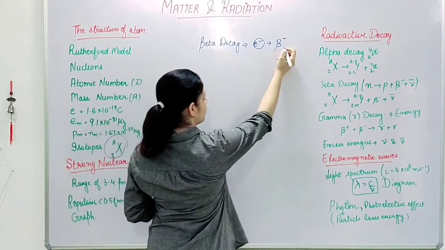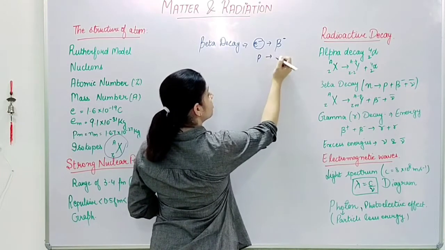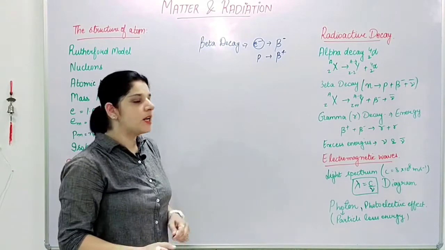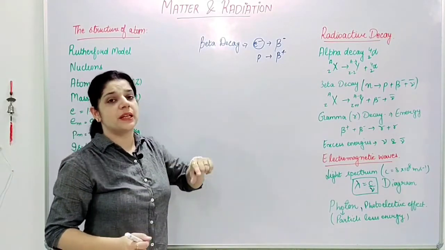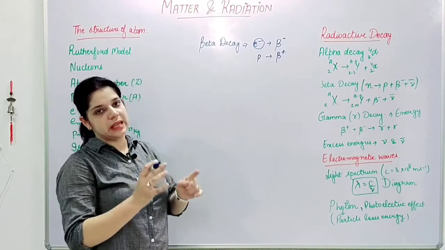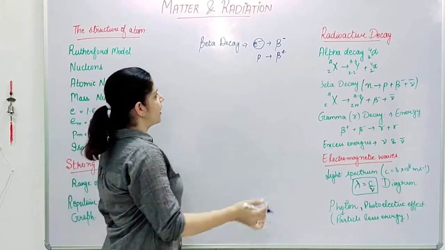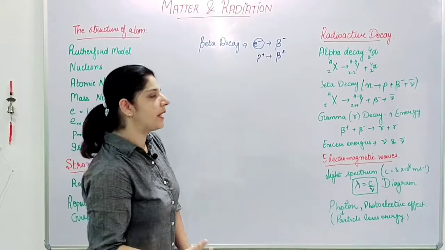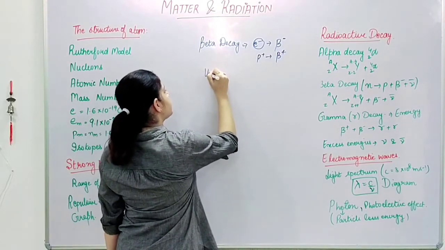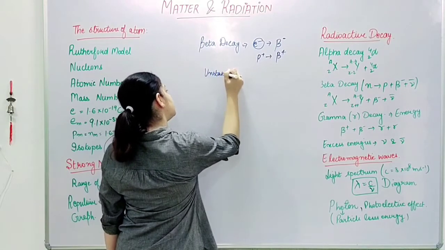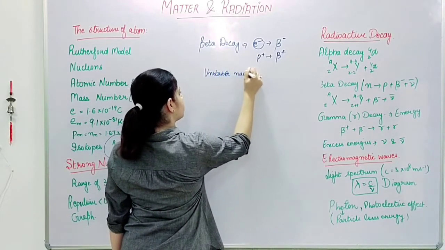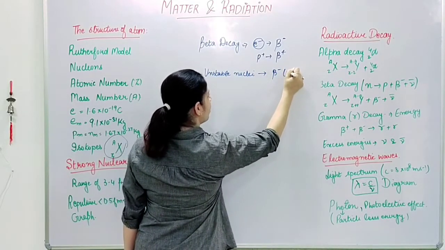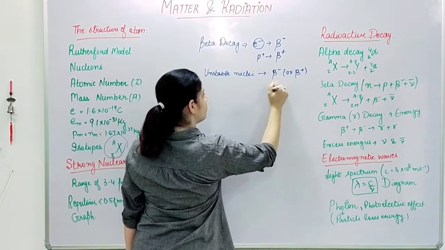It can be an electron or a positron, and it will be beta positive, right? Now positron is basically the antiparticle of the electron, which has the same nature but opposite charge, right? And when does this beta decay happen? Unstable nuclei emit beta negative or beta positive particles.